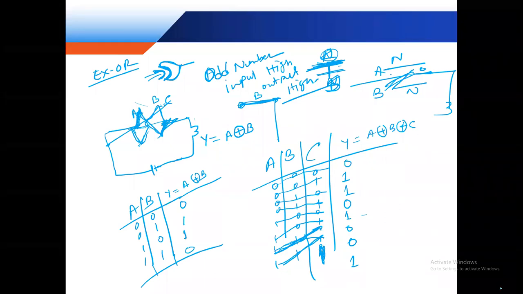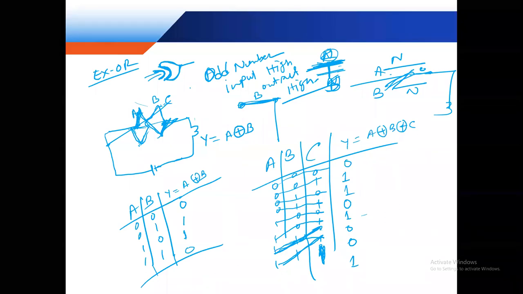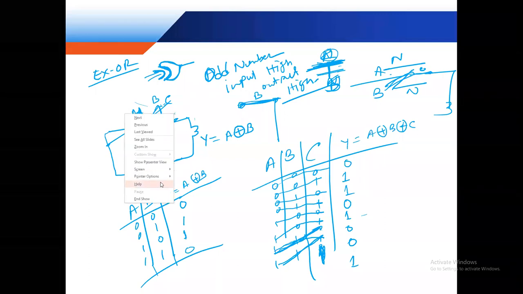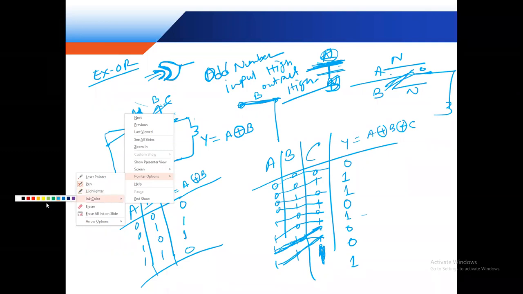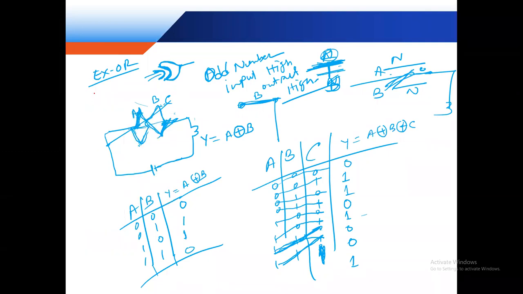So this is the exclusive OR. Now the exclusive NOR. XNOR means XOR plus a NOT gate.